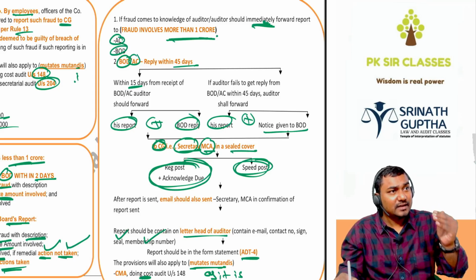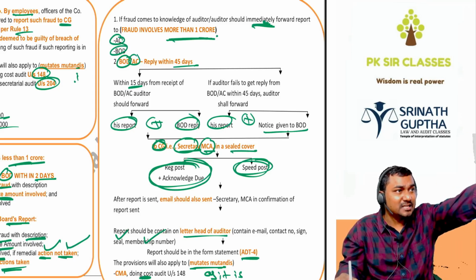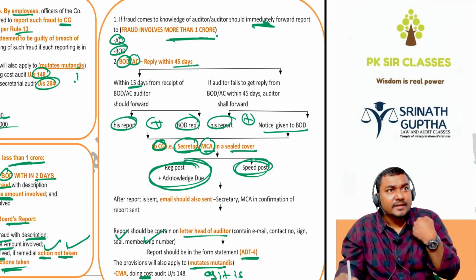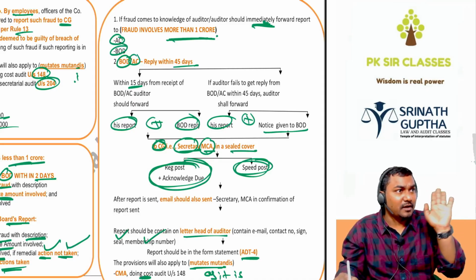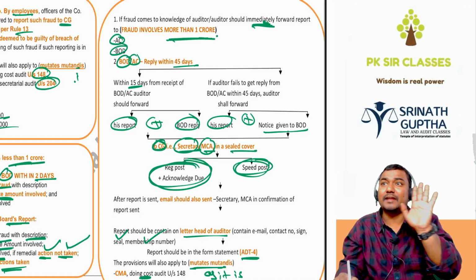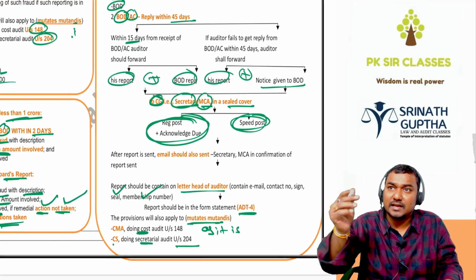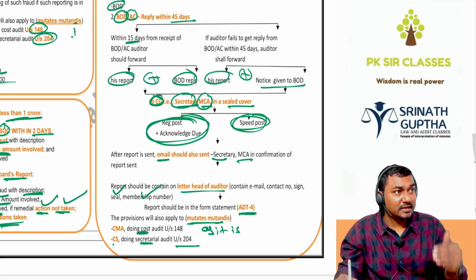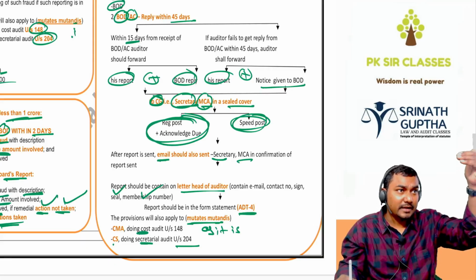Acknowledgement due means after giving the letter to the recipient, they will forward one more letter to us saying your letter has been delivered. It is a proof for us. It's a kind of acknowledgement. And after sending the physical letter, we have to send an email to the Secretary, MCA, in confirmation of the letter sent.